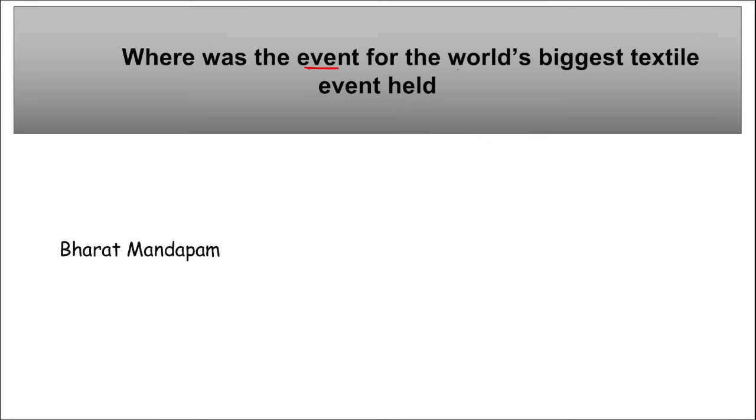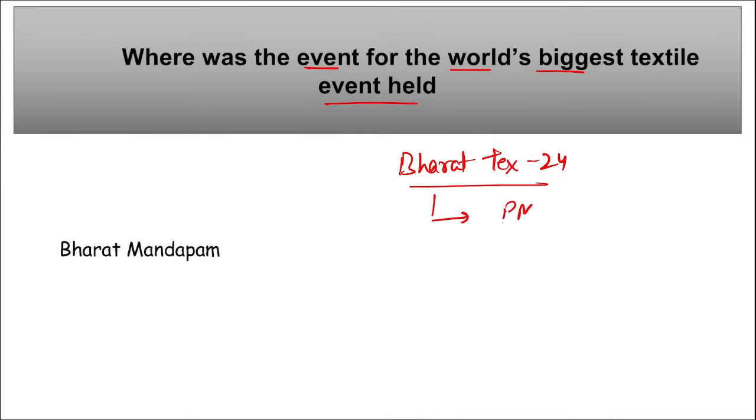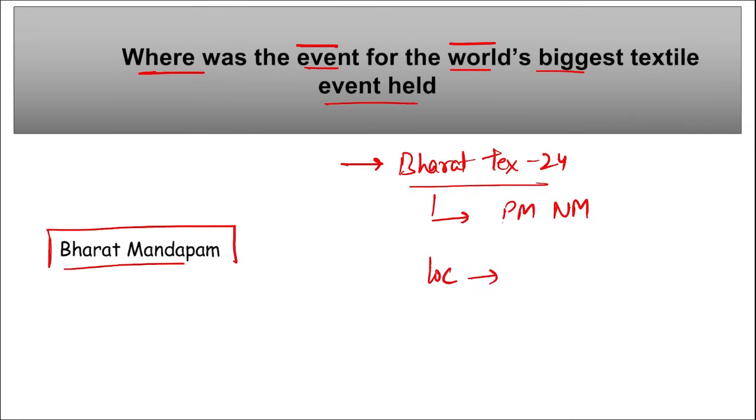Where was the world's biggest textile event held? This biggest textile event is known as Bharat Tex, right? And we have discussed many times that Bharat Tex 24 was inaugurated by Prime Minister Narendra Modi. Now the question asked is about the location. It was held at Bharat Mandapam. Bharat Mandapam is at Pragati Maidan in New Delhi.